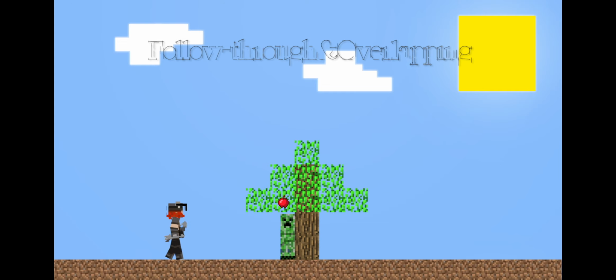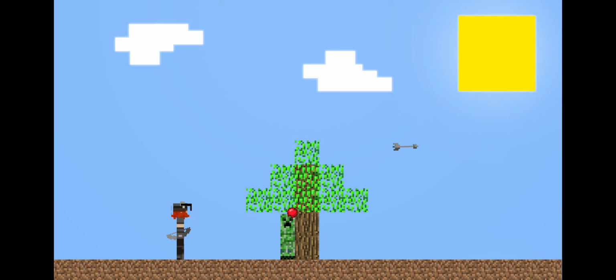Follow through is when an object continues moving after the main object has stopped moving or has left the scene. Overlapping action is when two or more objects are moving at different rates at the same time. The arrow moves through the tree and the apple falls at a different speed from it. If it fell at the same speed, it would not be obeying the laws of physics and therefore would not seem realistic.